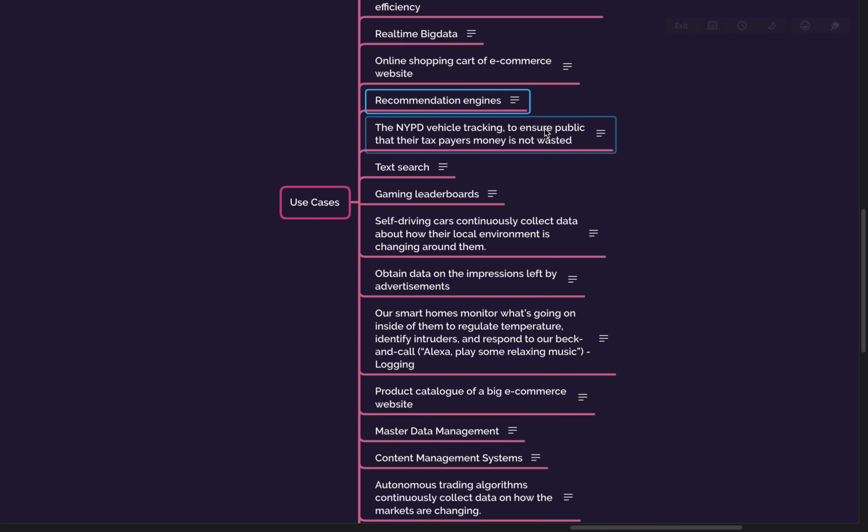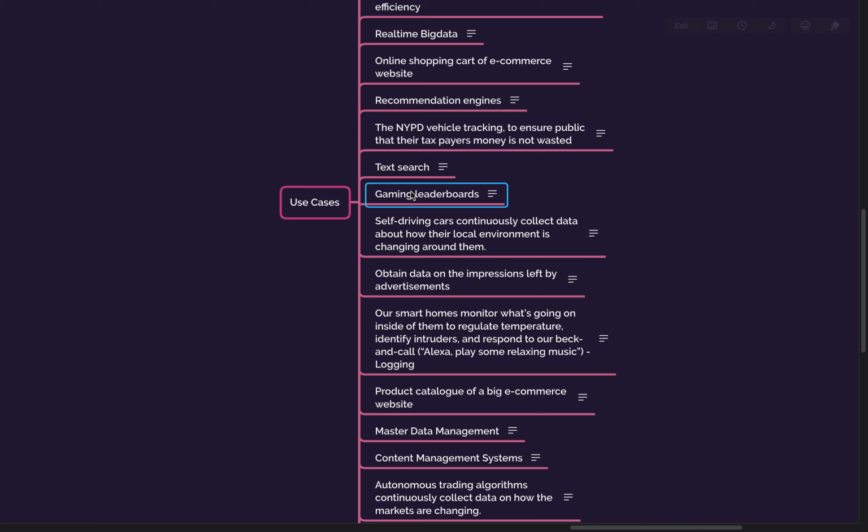The NYPD vehicle tracking. Okay, so NYPD has implemented a framework where it shows where the vehicle was, so that it can showcase to the public that the taxpayer money is not getting wasted. So if you want to implement something like this, how will you do it? Yeah, it was implemented on a time series database. So text search is very simple. It should be an elastic search.